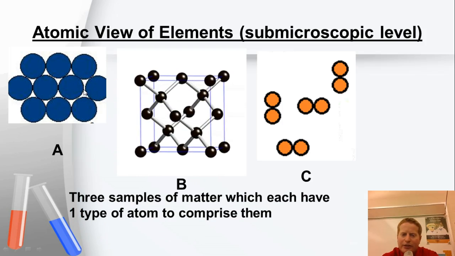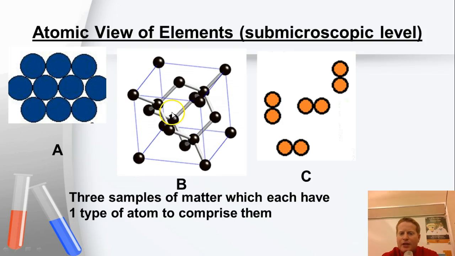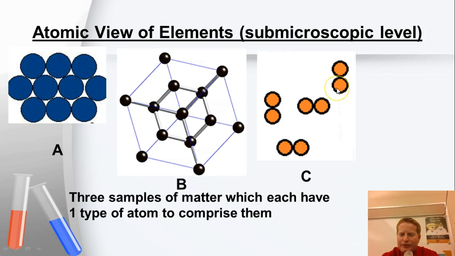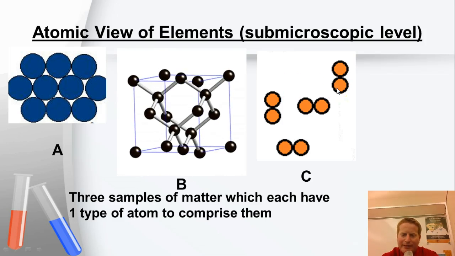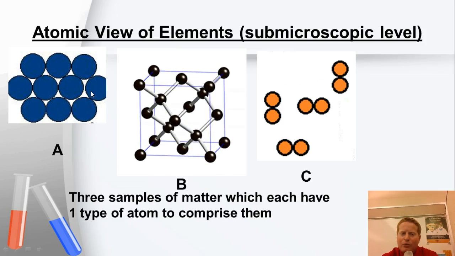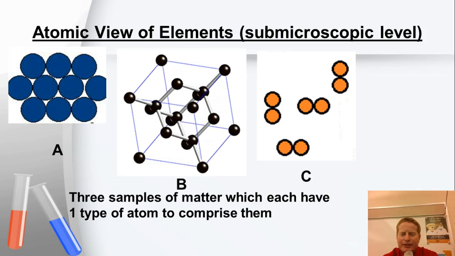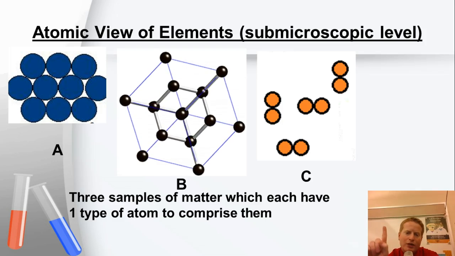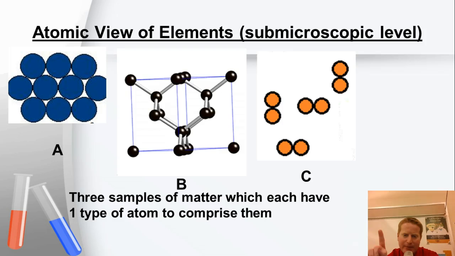And what's interesting about this is that if you look, all of these are made up of the same type of building block, which is what makes them an element. But if you look at them, they have more than one of that atom. So people tend to get confused. Remember, an element is just one type of atom that makes it up.